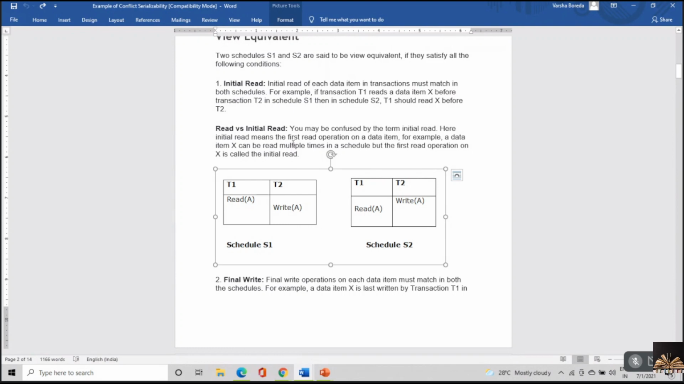Initial read here means the first read operation on a particular data item. So the first read operation with respect to schedule S1 is T1, and with respect to schedule S2 is also T1. Instead of this, if T2 is reading the first read of A, then the first condition is itself gone. That is with respect to the initial read operation.